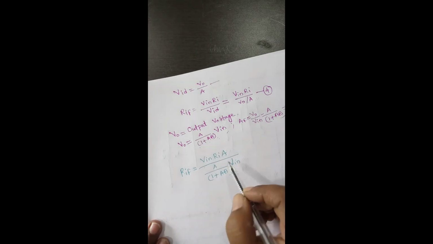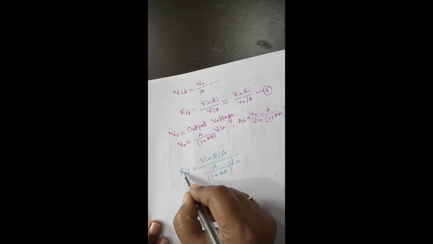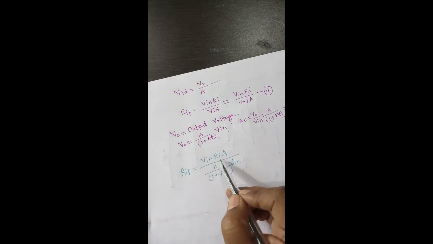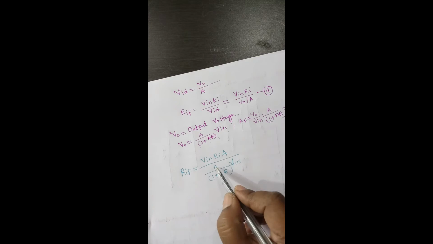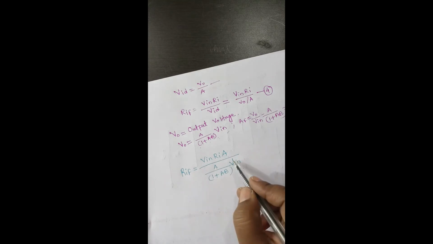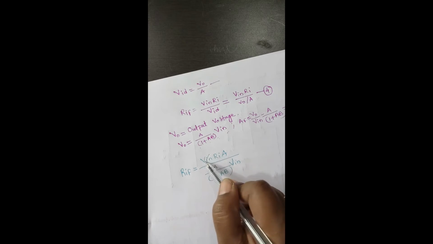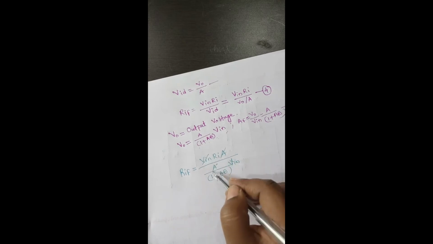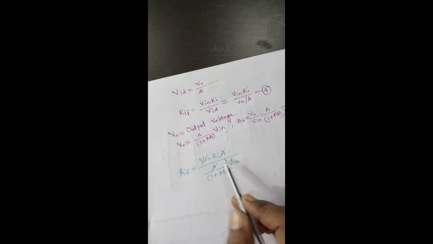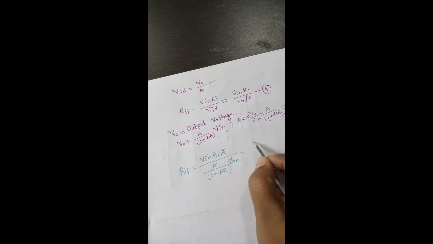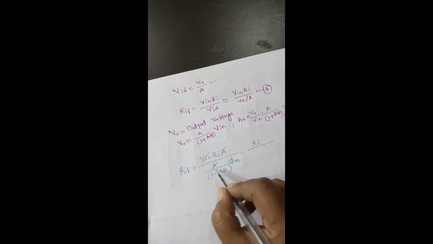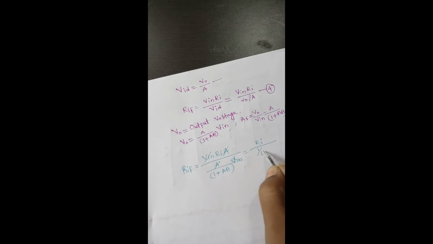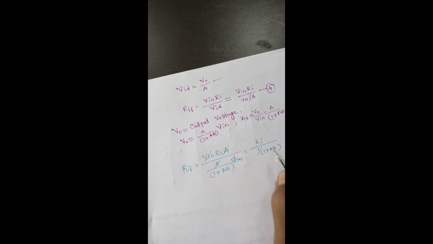So input resistance with feedback is V in into RI into A divided by A into V in divided by 1 plus AB. We can eliminate the terms V in and A, and what remains is RI at the numerator, and the denominator is 1 divided by 1 plus AB.